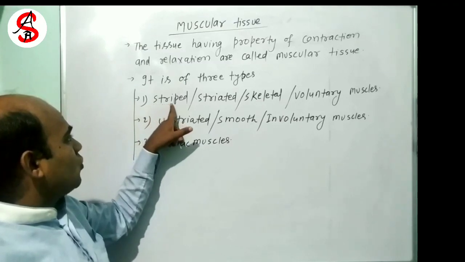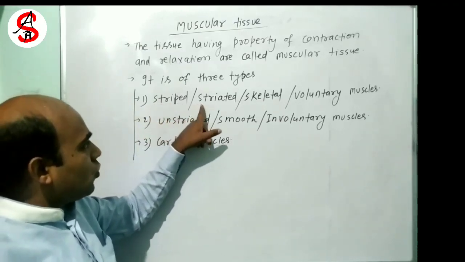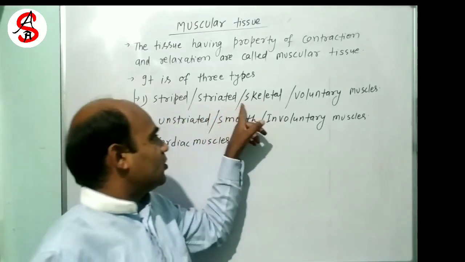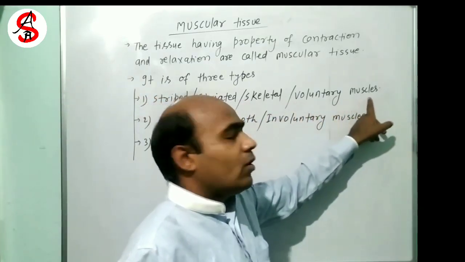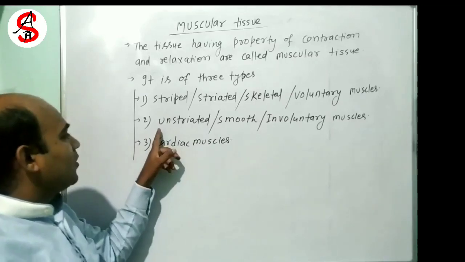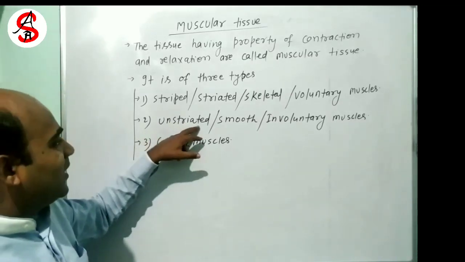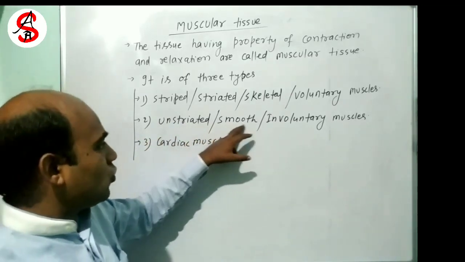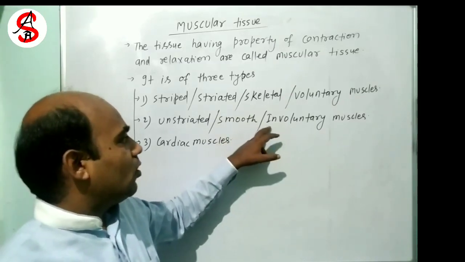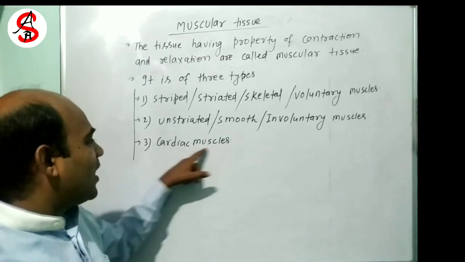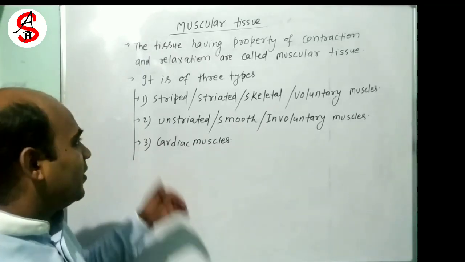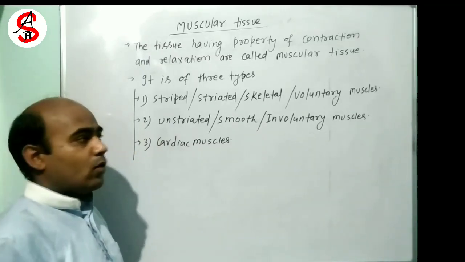This is also called the striped muscle, also called striated muscles. This is also called skeletal muscles, or this is also called voluntary muscles. Okay, now second one is the unstriated muscles, also called smooth muscles, or also called involuntary muscles. Now third one is the cardiac muscles. Let's see part by part, one by one.